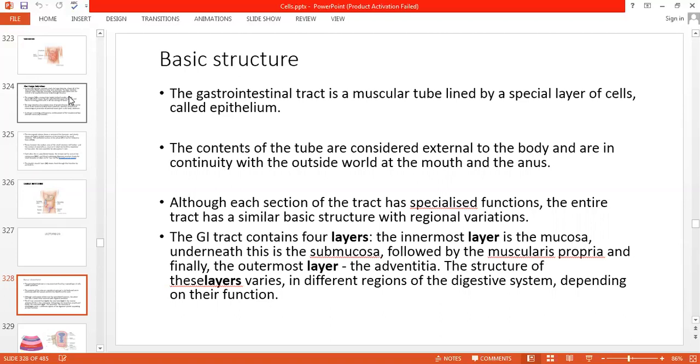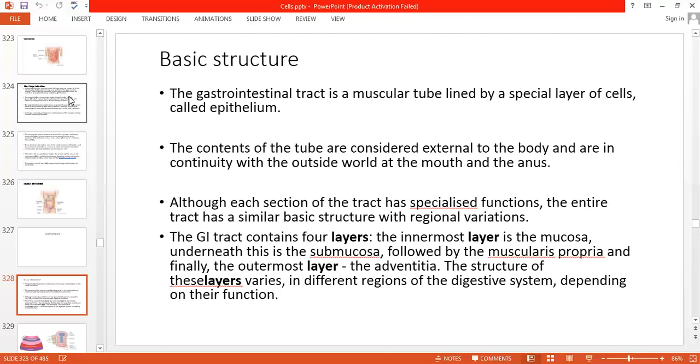I will show you the structure of the stomach and intestine. The GI tract contains 4 layers. There are 4 layers in the walls of the intestine and stomach. The inner layer is the mucosa, underneath is the submucosa, followed by the muscularis propria, and finally the outer layer, the adventitia.